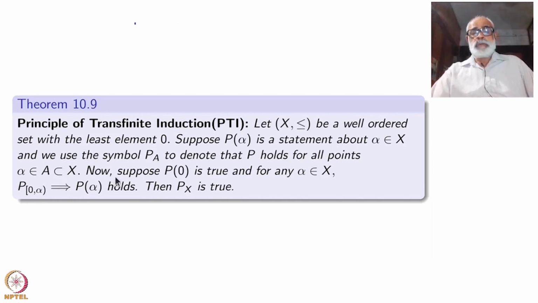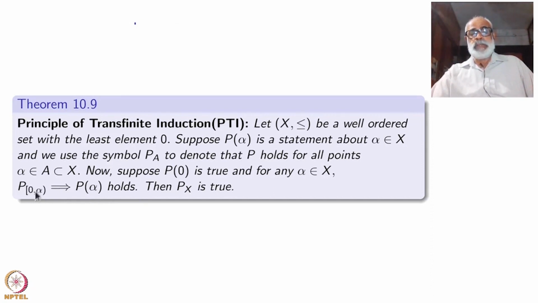Now, suppose P0 is true, and for any alpha inside X, P of X_alpha, this is the segment consisting of all beta which is less than alpha inside X, implies P alpha holds. Remember, this means that P of beta is true for all beta less than alpha.